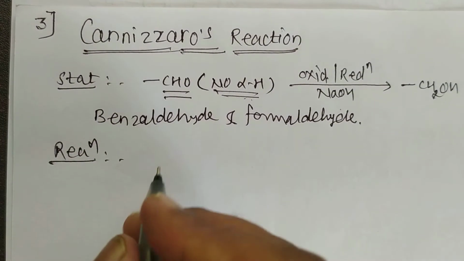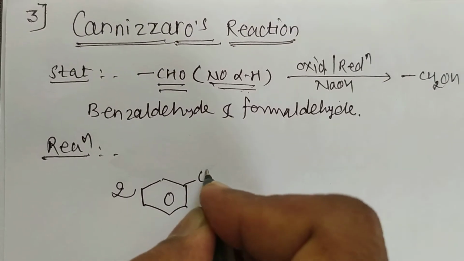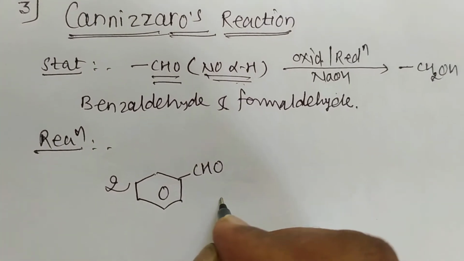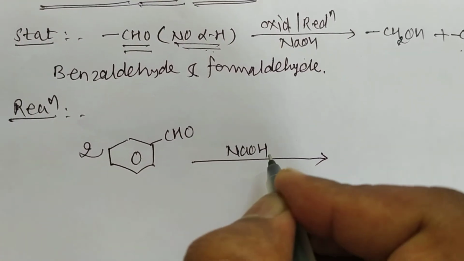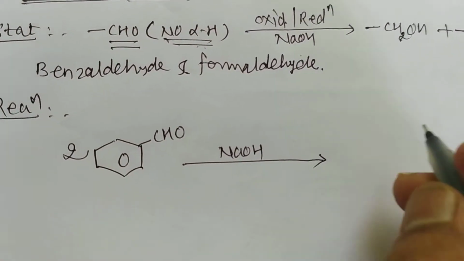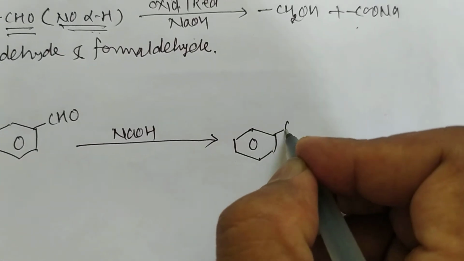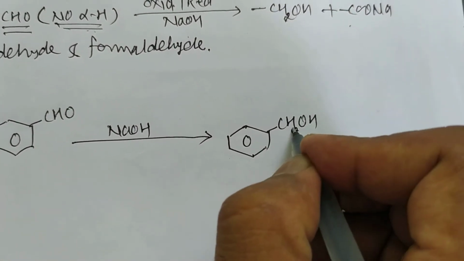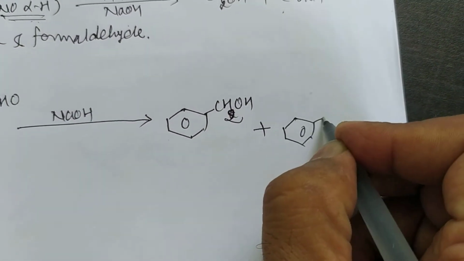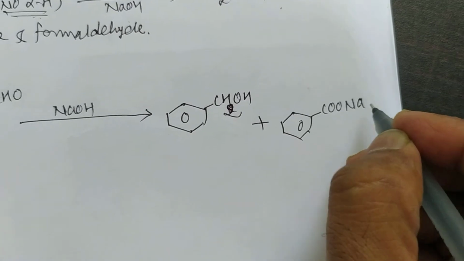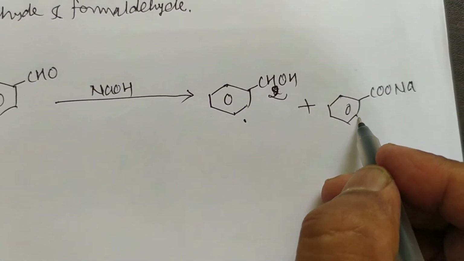In the reaction, suppose we use 2 molecules of benzaldehyde, and this benzaldehyde undergoes self oxidation and reduction in presence of a strong base, that is NaOH. Then one of the benzaldehyde molecules is converted into alcohol, CH2OH, and another is converted into the corresponding sodium salt of benzoic acid. Here this is benzyl alcohol and this is sodium benzoate.